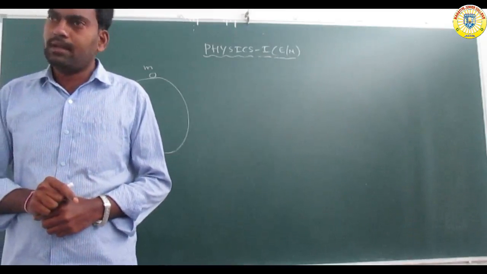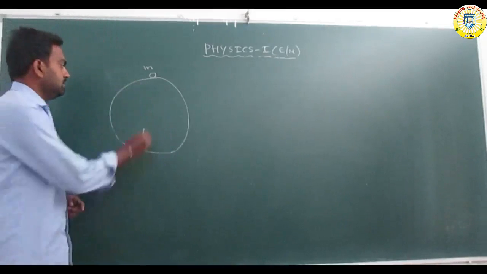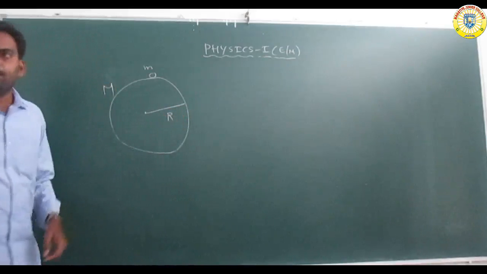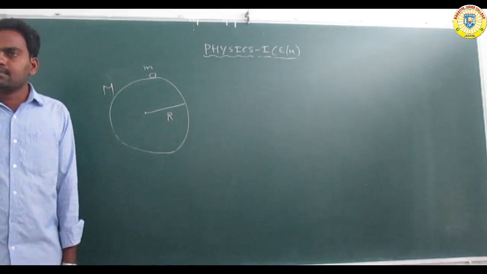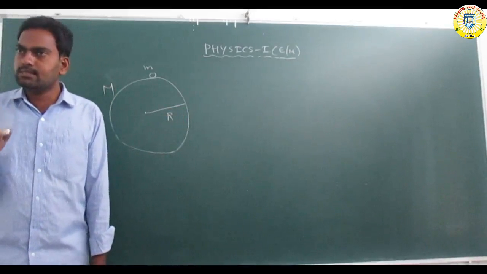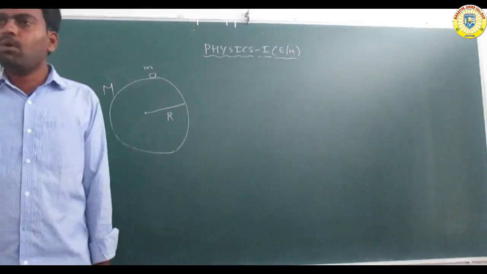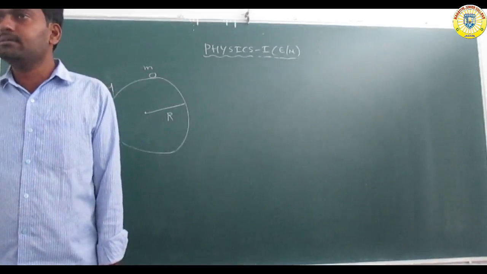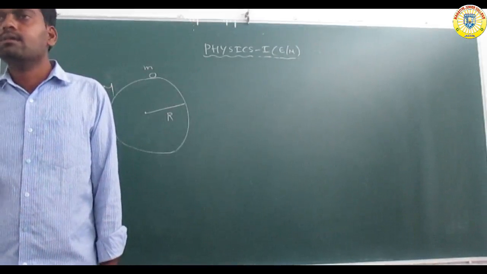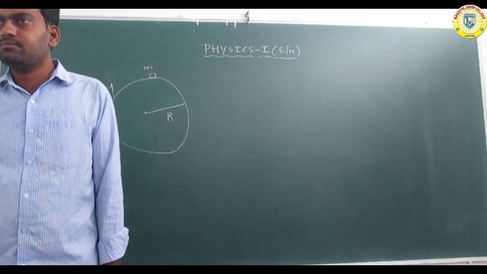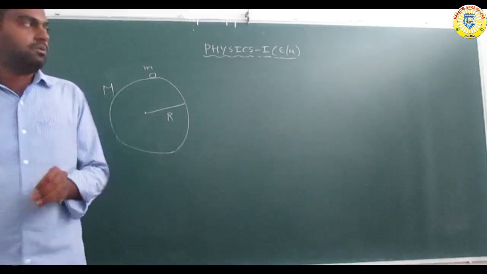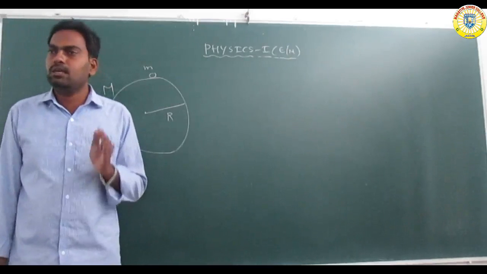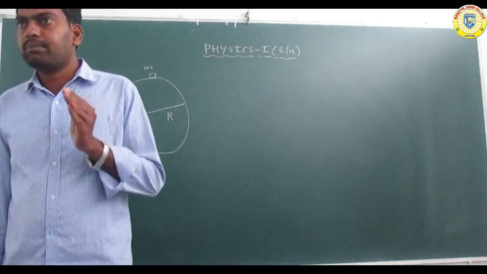The planet radius is taken as R, and its mass is capital M. So the mass of the planet is M and the radius is R, and small m is the mass of the object, particle or body, placed on the surface of the planet. Now we need to find the relation between small g and capital G.